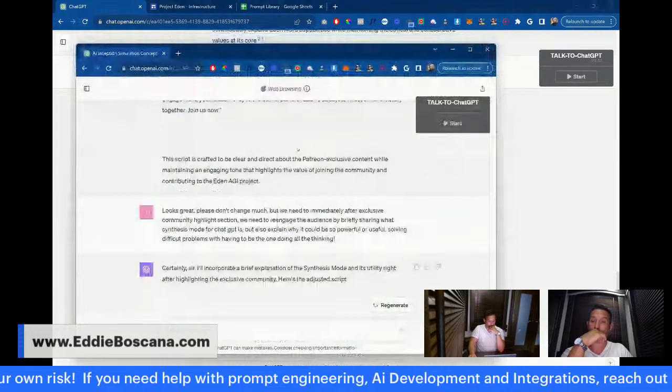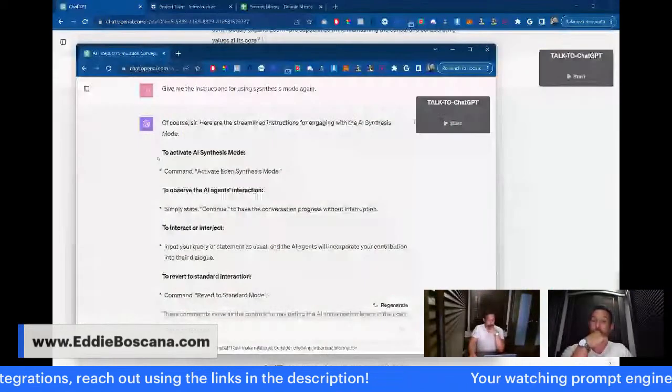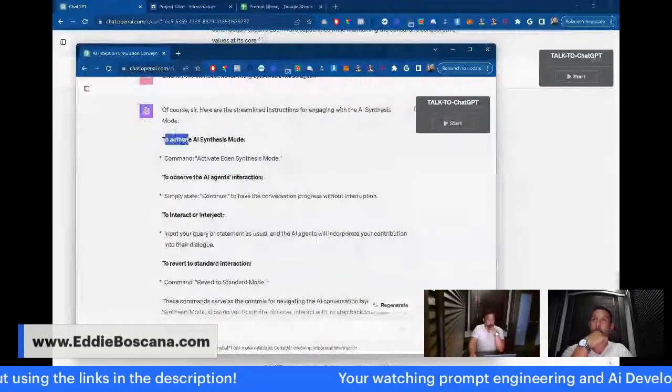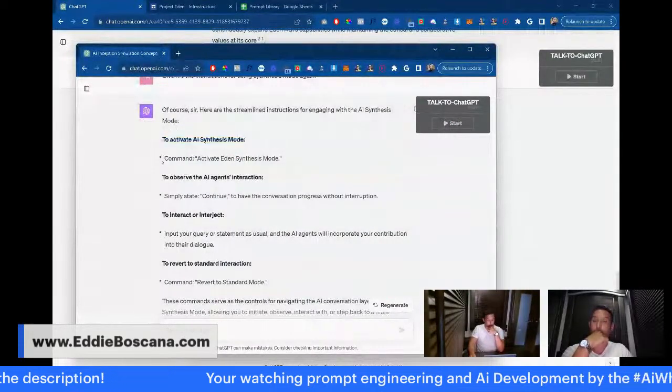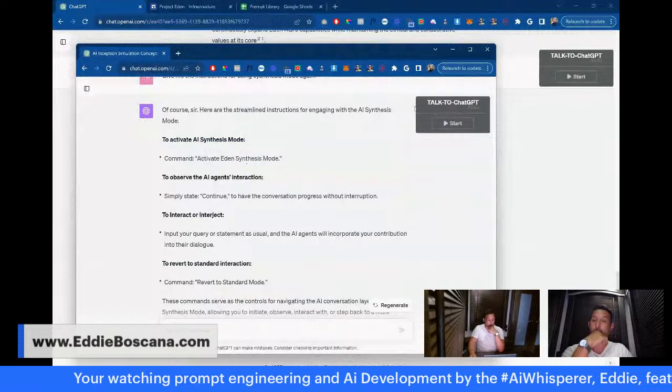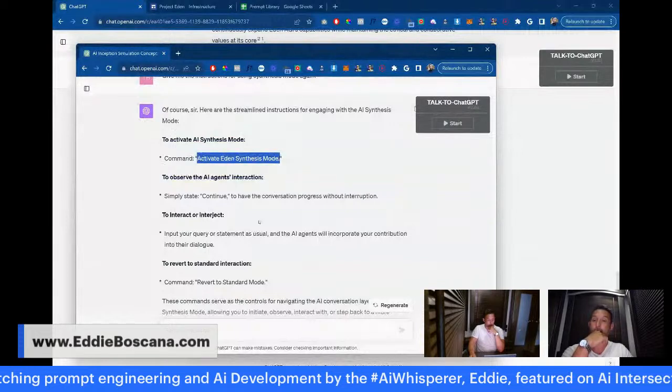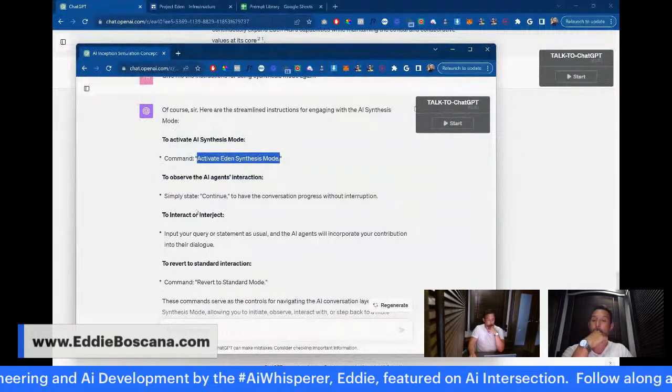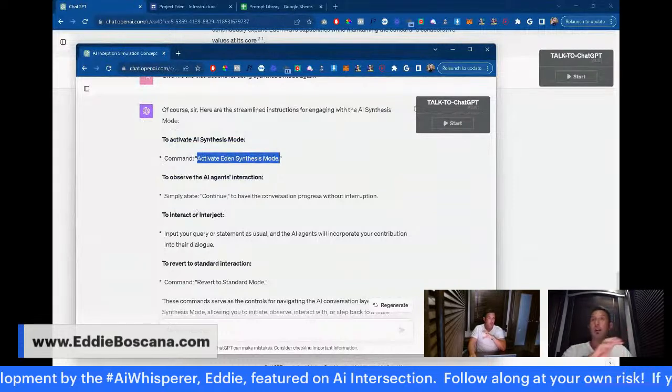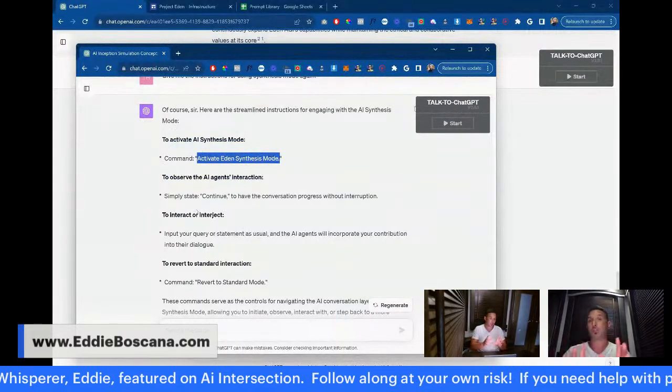There's just this video. That's cool. So here is a list of instructions for this feature. To activate AI synthesis mode, this is how you do it: Activate Eden synthesis mode.